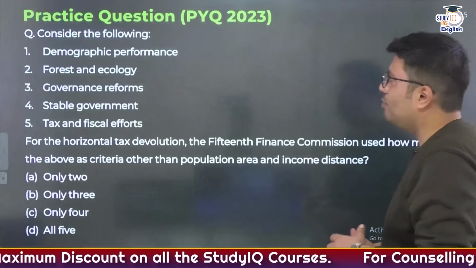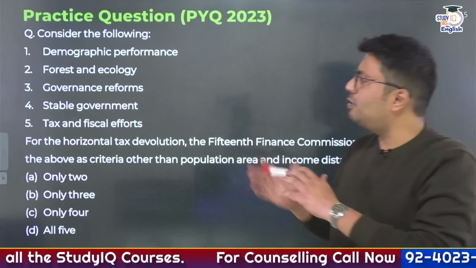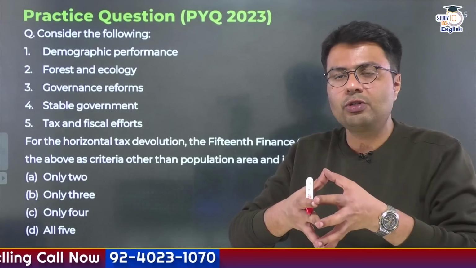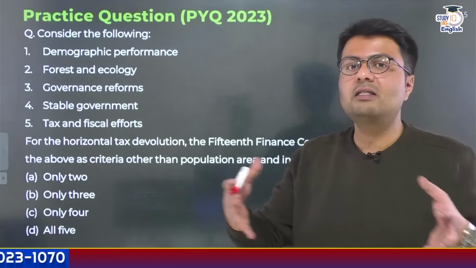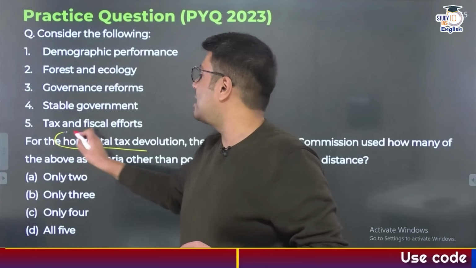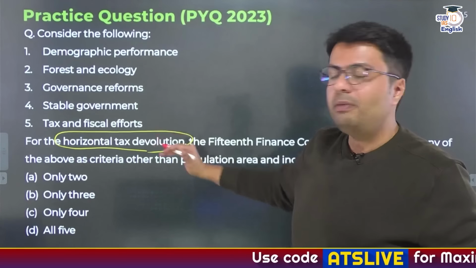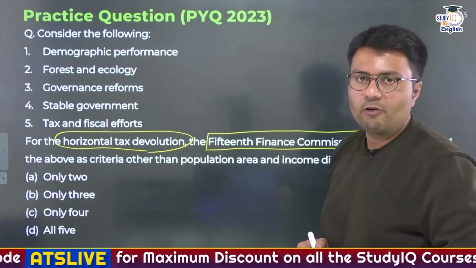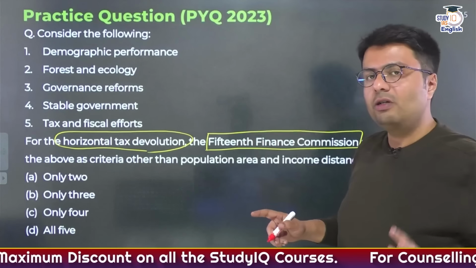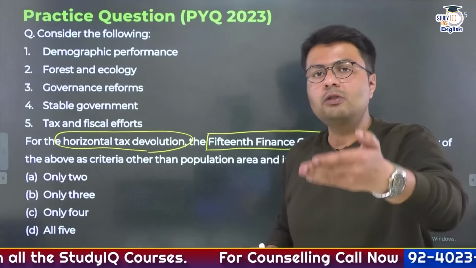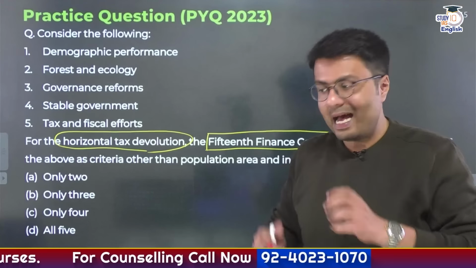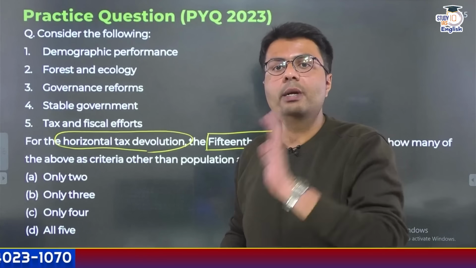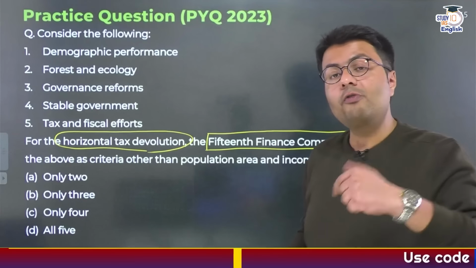Now let me show you the PYQ that appeared in 2023. If you can see this PYQ, you will understand that there are certain parameters based on which the Finance Commission distributes funds between the various state governments, and this is called horizontal tax distribution. So we have to identify the parameters which were used by the previous Finance Commission to distribute funds between the various state governments. That is why such a question shows you the importance of this topic from the UPSC Prelims perspective. And as this topic directly relates to fiscal federalism in India, which is governed by Article 280 of the Constitution, this topic is also important from the mains perspective.